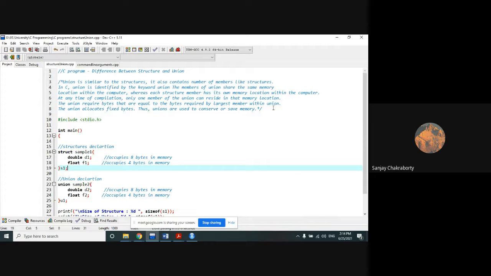The last point is similar to the previous 2 points, but I am going to tell you this last point in a more detailed way.